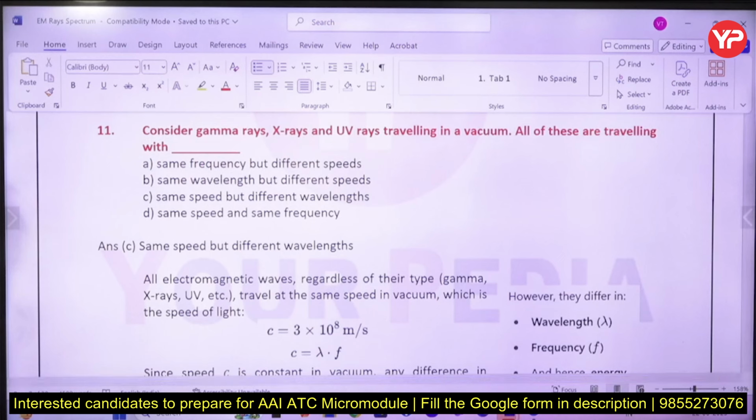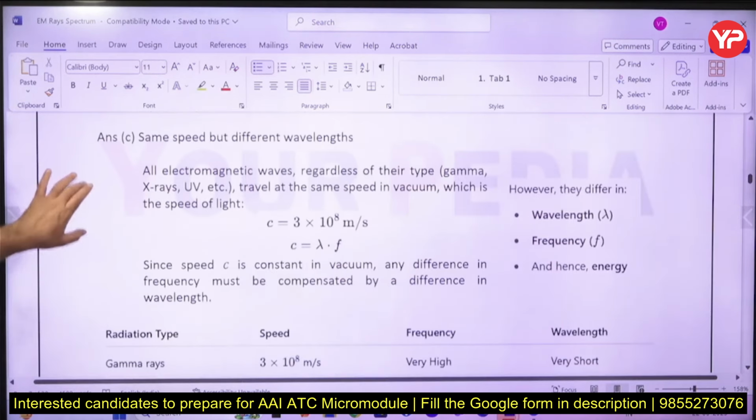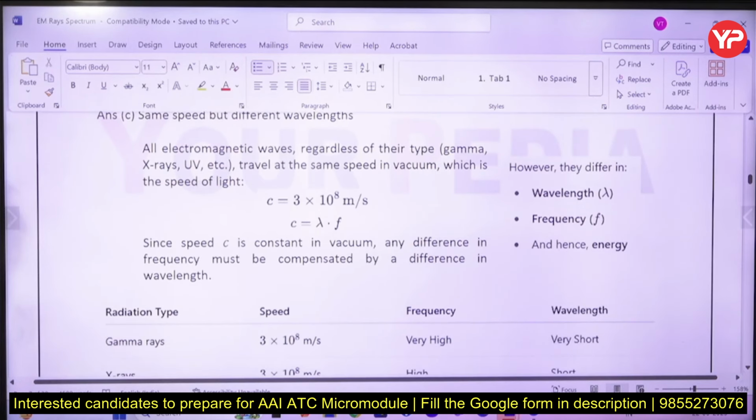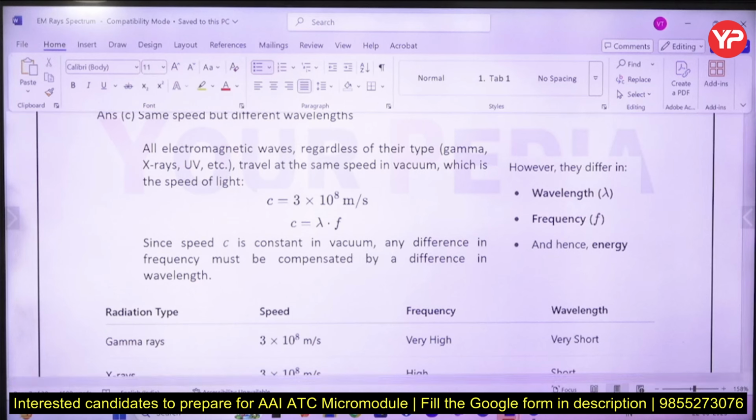Okay, so gamma rays, X-rays, ultraviolet radiations, when they are moving through vacuum, these move with the same speed but different wavelengths. What kind of electromagnetic waves are these? Electromagnetic waves move with the same speed of light, different wavelength but same speed of light.